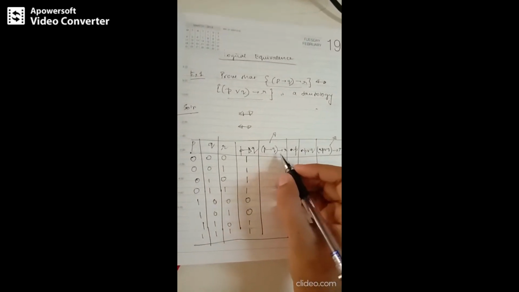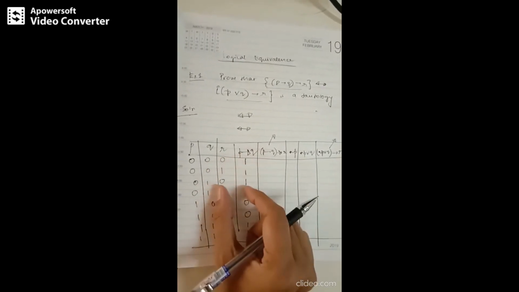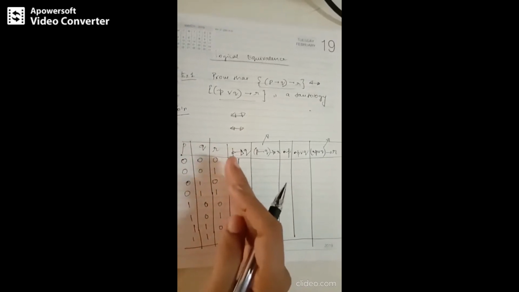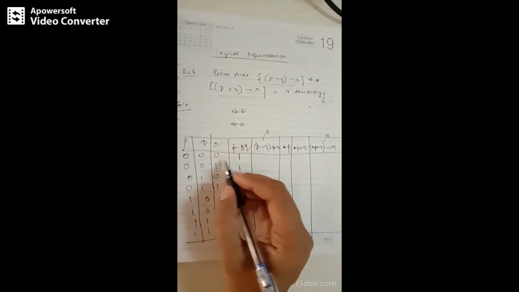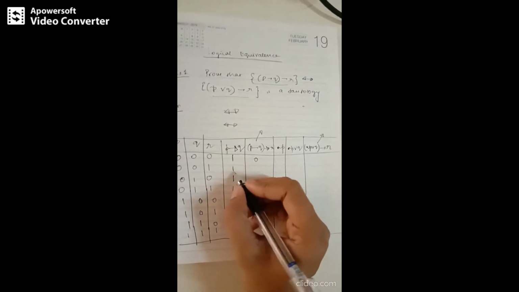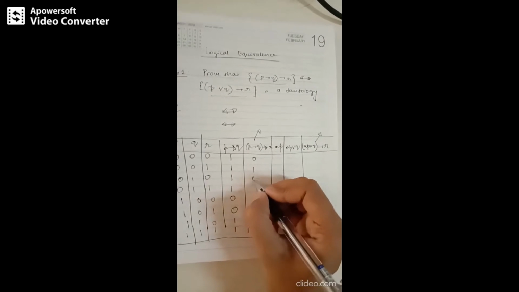So next we need to find out this column implies this. You need to take only these two columns. This implies this. So it's 1 implies 0. What is 1 implies 0? 0. 1 implies 1. Only for 1 implies 0 we have got 0.